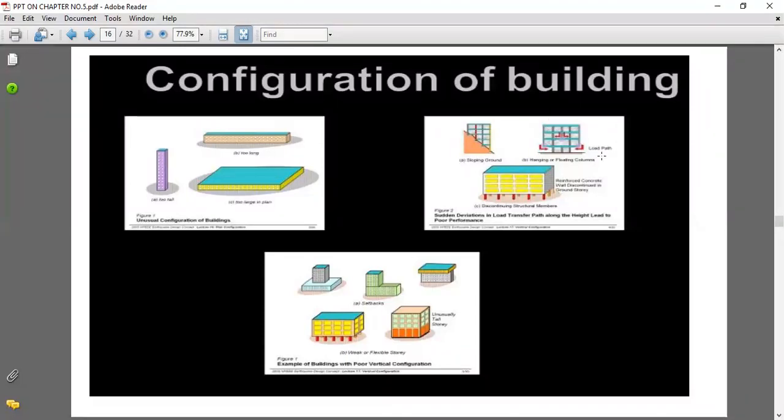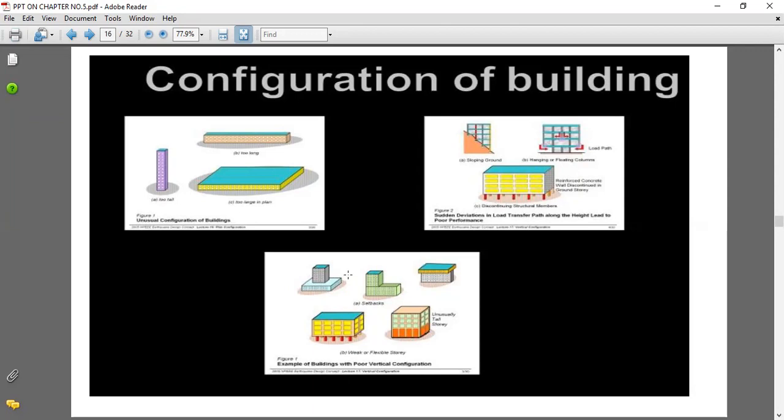But what will happen is that the ground story is empty, and under earthquake loading, that building will not be good seismically and will act as a bad building during the earthquakes. Okay, this comes under the example of a building with a poor vertical configuration.